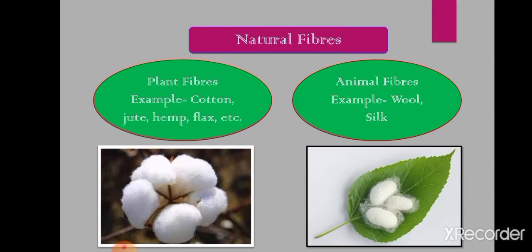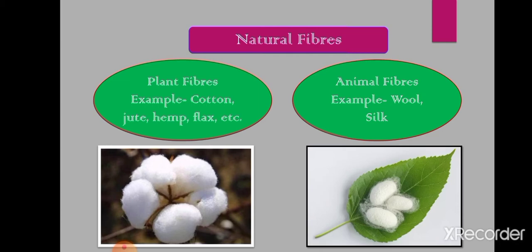So first of all we will see what are natural fibers. Obviously natural fibers are the fibers that we get from natural sources. Now what are the natural sources? Plants and animals. So natural fibers are of two types, plant fibers and animal fibers. Now what are plant fibers? Plant fibers are the fibers that we get from plants, as for example cotton, jute, hemp, flax. It is also called linen. So we get these fibers from plants. Then animal fibers are the fibers that we get from animals, as for example wool and silk.